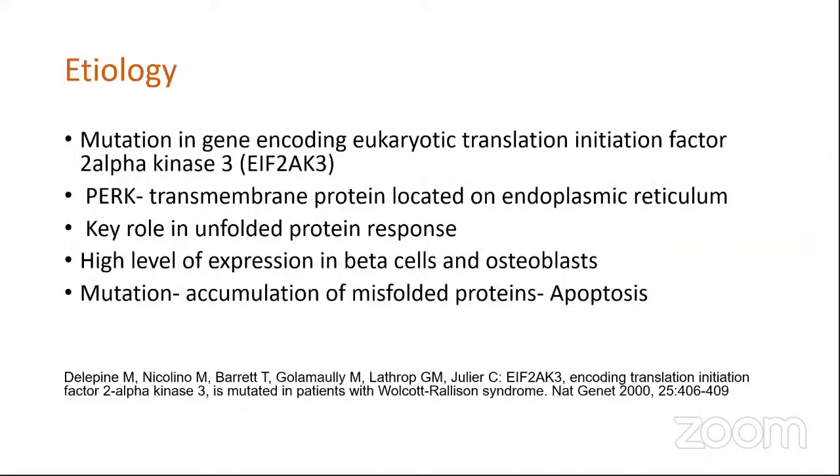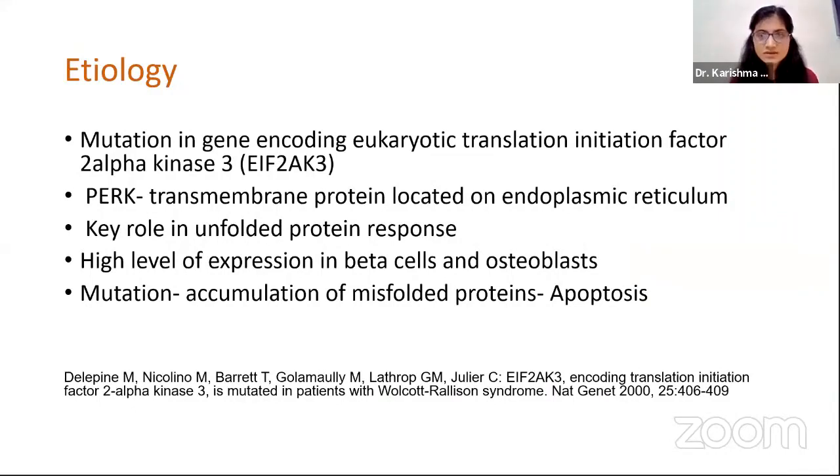The etiology is a mutation in the gene encoding EIF2AK3, which encodes the protein called PERK, a transmembrane protein located on the endoplasmic reticulum, and it has a key role in the unfolded protein response.